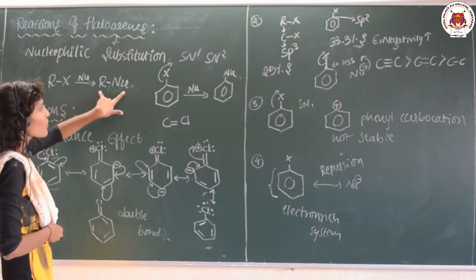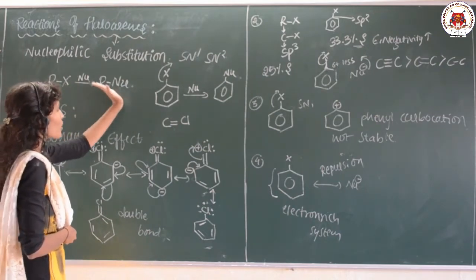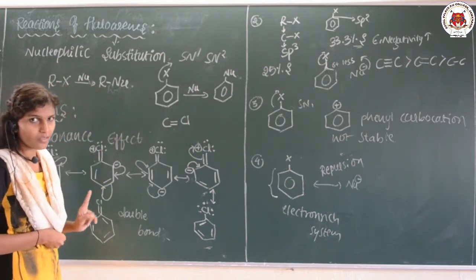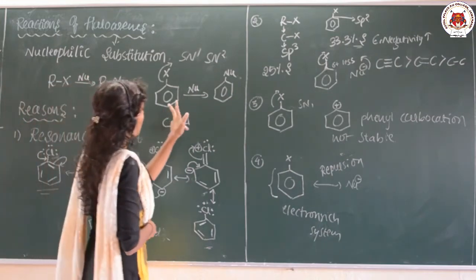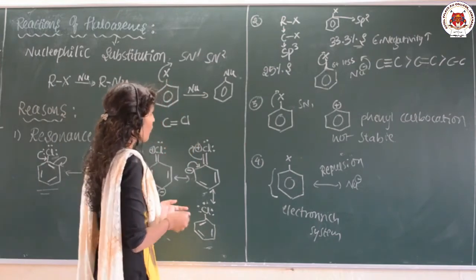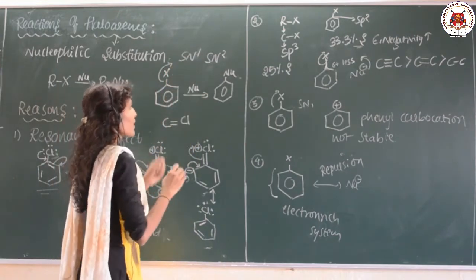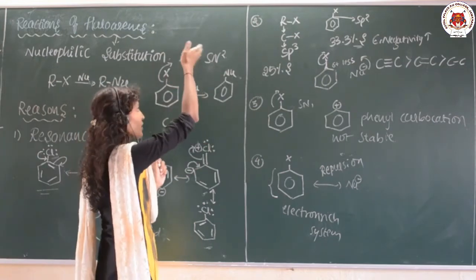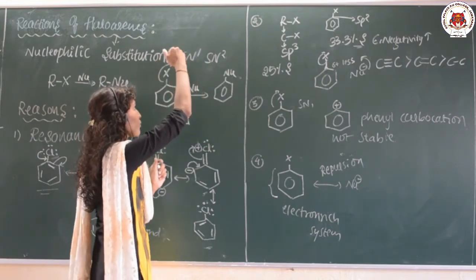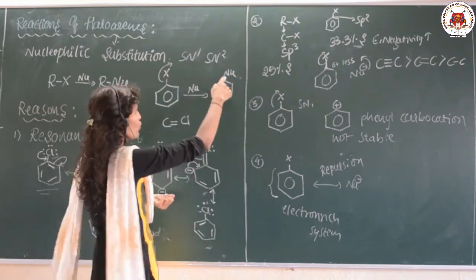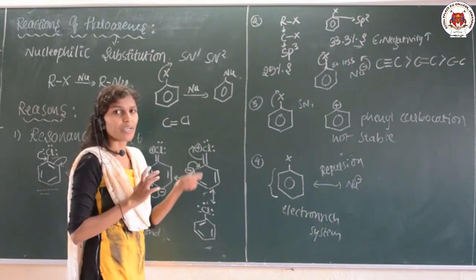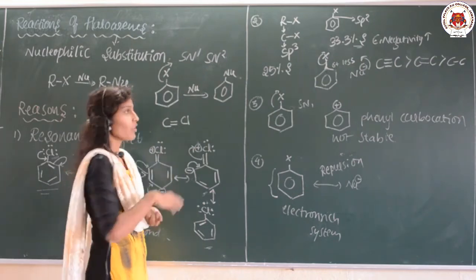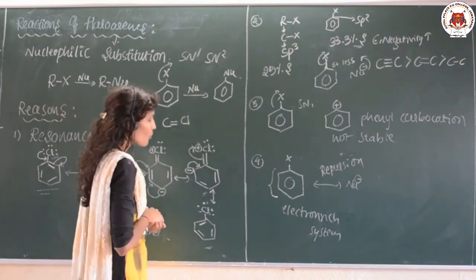So R-Nu is the product. This is nothing but a nucleophilic substitution reaction. In case of haloalkanes, when we are talking about the haloarenes, what happens? Generally we can say this is the haloarene, this is the nucleophile, and X is a leaving group. When the leaving group goes out, the nucleophile is substituted here, but actually it is not possible under the normal conditions.